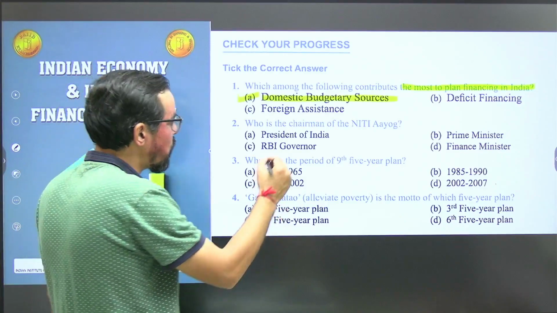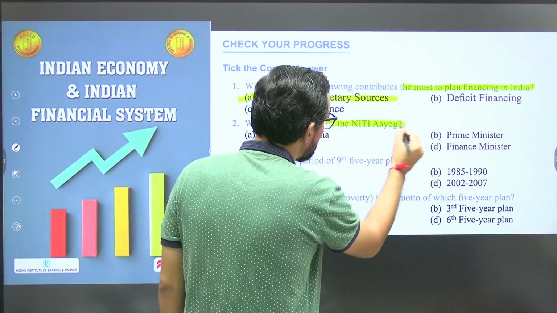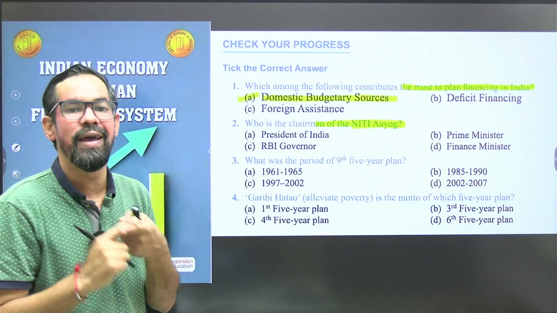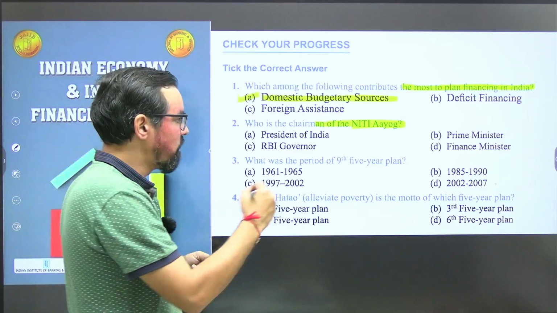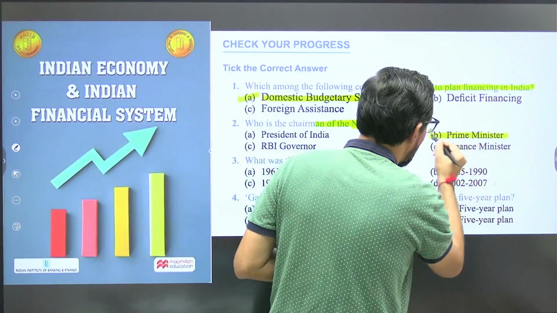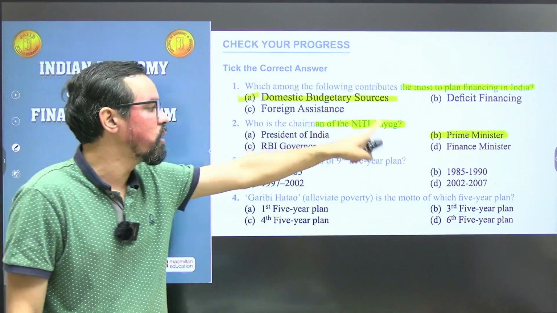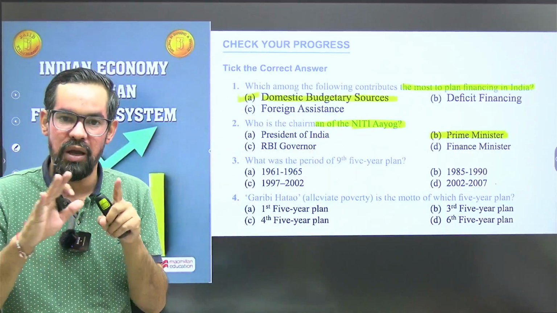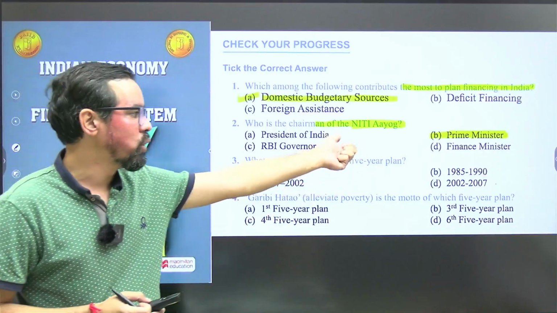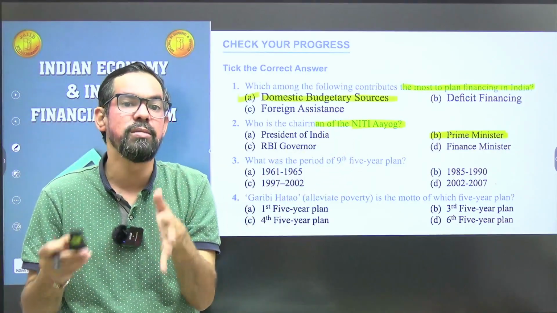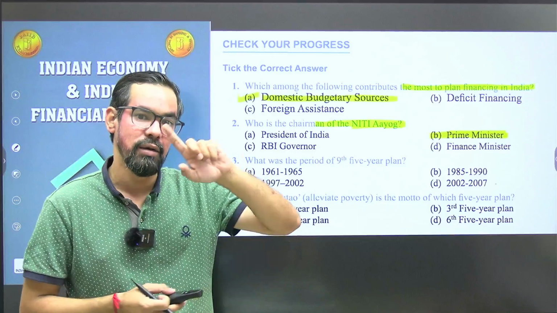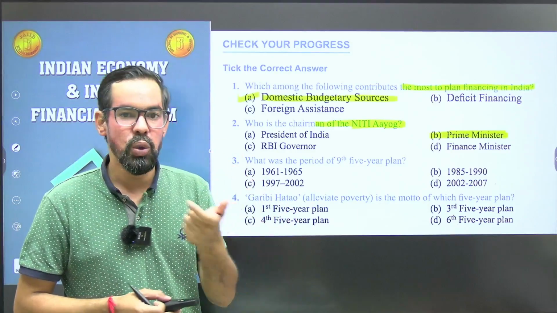Okay, next one: who is the chairman of Niti Aayog? This post belongs to the Prime Minister of India. So what will be your correct answer? Prime Minister. The current Prime Minister is Shri Narendra Modi, and the first chairman of Niti Aayog is also Shri Narendra Modi, because in 2014 Narendra Modi ji became Prime Minister of India, and from that time till now he is the Prime Minister.